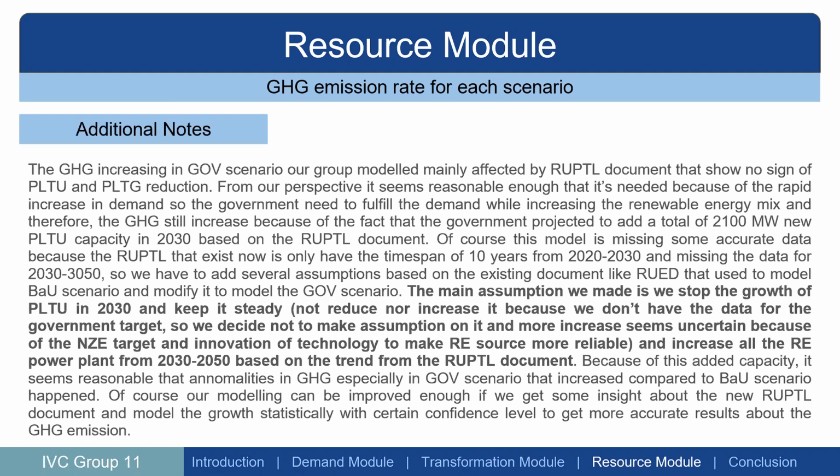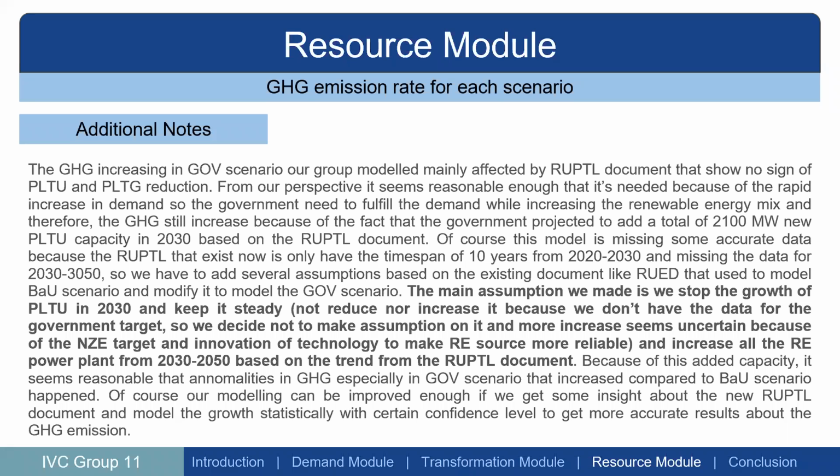Okay, the additional notes we put for this case: the GHG increase in the government scenario, as modeled by our group, is mainly affected by RUPTL, which shows no sign of PLTU and PLTG reduction. From our perspective, this seems reasonable enough. It is needed because of the rapid increase in demand.